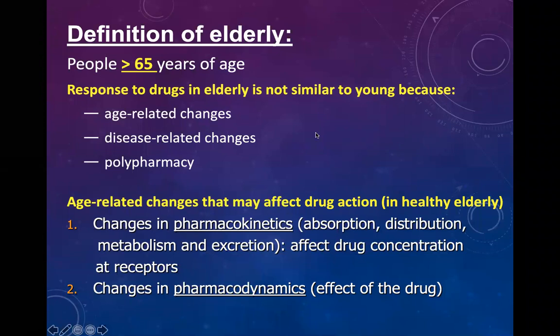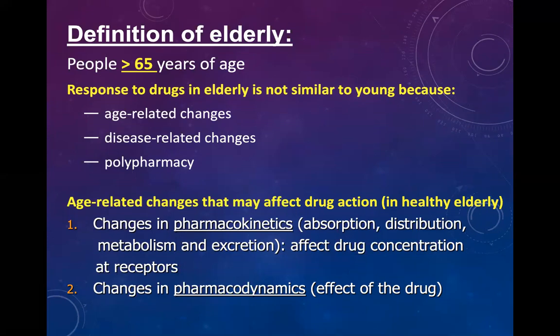Response to drug in elderly is not similar to young. If we compare the young patient with the elder patient, the effect of drug is obviously different.